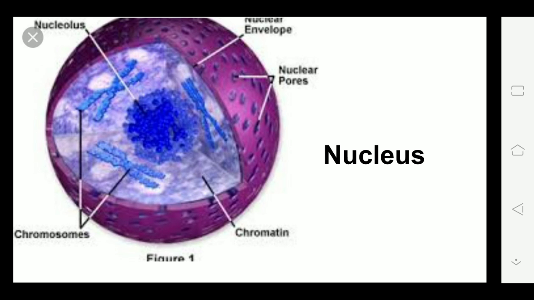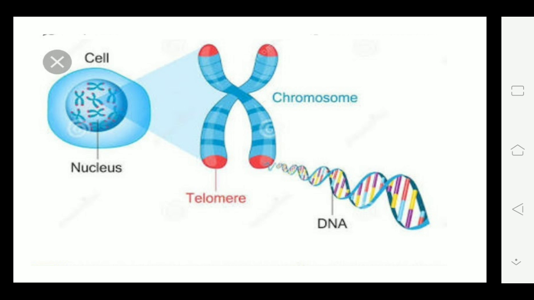What happens here? When the cell divides, all the organelles divide. First, what divides? The main part of the cell, which has all the information of your body. Whatever information of your body there is, your hereditary information, your genes, all of it is in each and every cell. The chromosomes have all the information, so who should be divided first? It is the chromosomes.